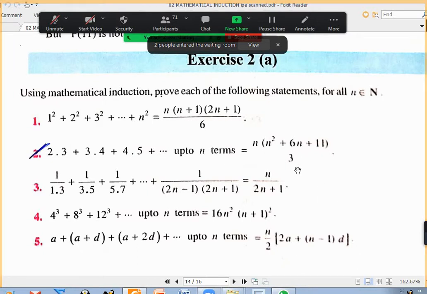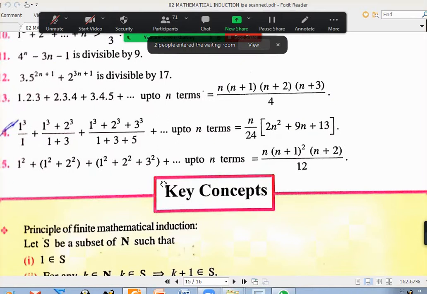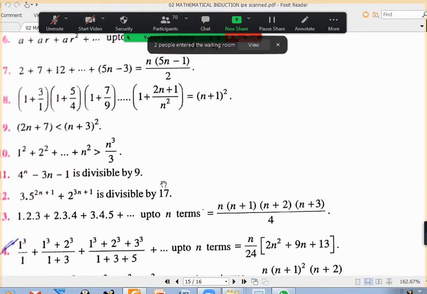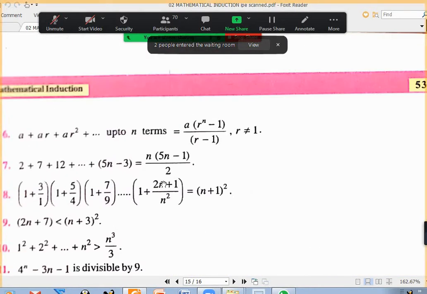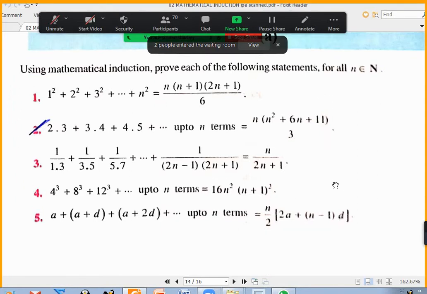So in exercise 2A, there are 15 questions. You can try to complete 5 today, 5 tomorrow, 5 the day after tomorrow. You want to finish in 1 day or 2 days, but maximum you can take 3 days. Is that okay for everyone? It may be a little boring sometimes, because all are routine, but we have to do it.